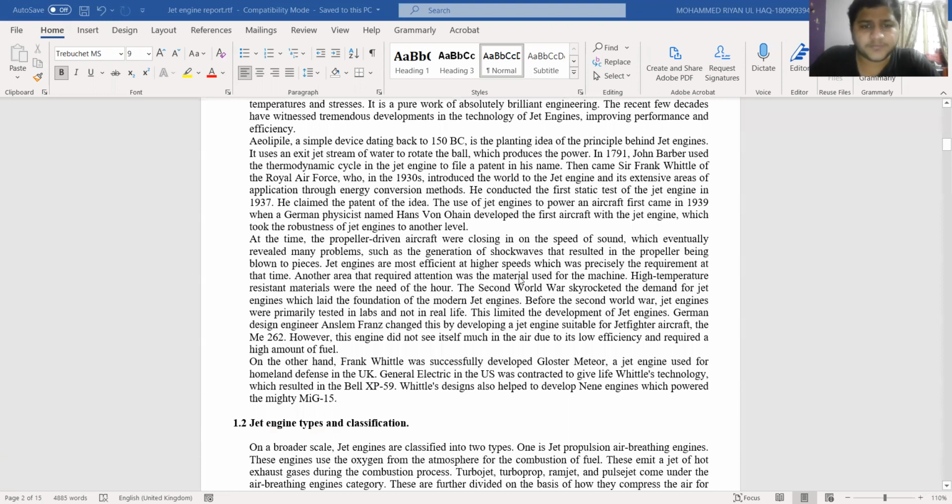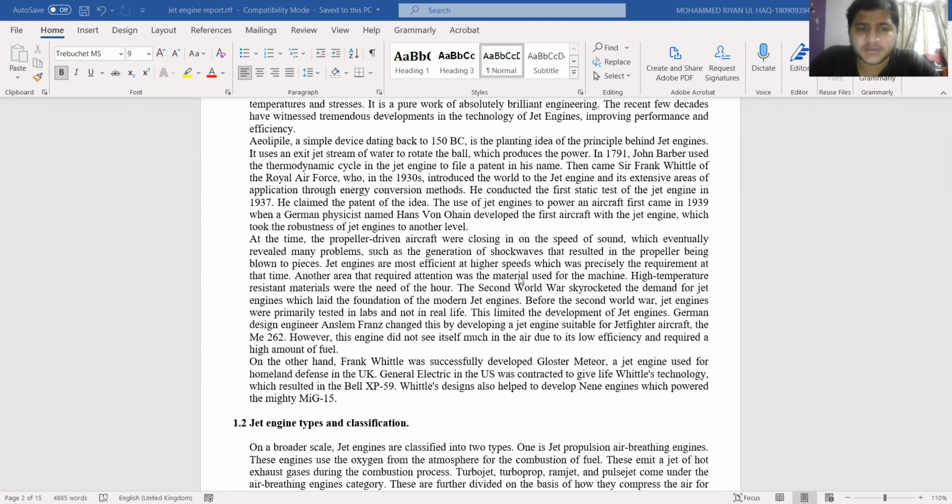At that time, propeller-driven aircraft were closing in on the speed of sound, which brought many related problems, such as the generation of shock waves, which resulted in the propeller being blown to pieces.